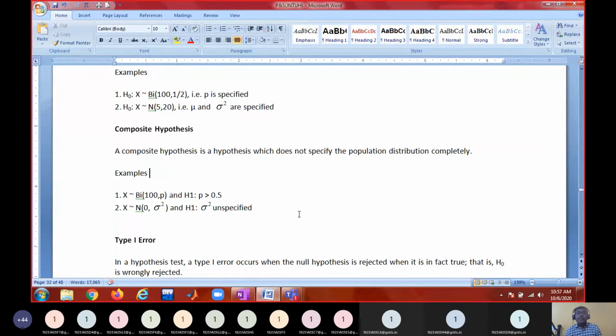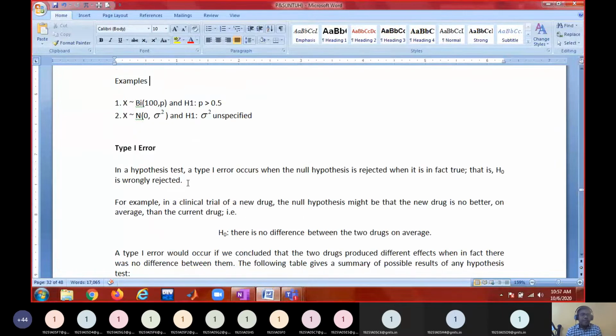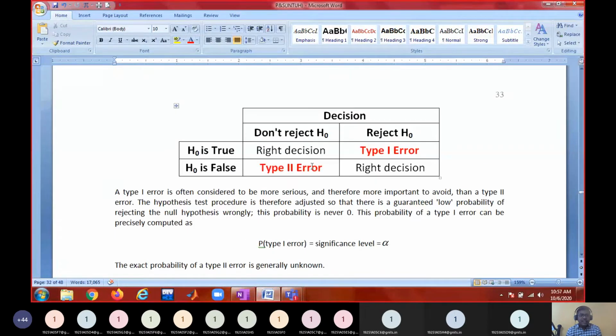When the significance level is very small, like 1% or 2%, the precision of your decision will be more accurate. The lesser the significance level, the more reliable the decision. The larger the significance level, the lesser the precision of your decision.